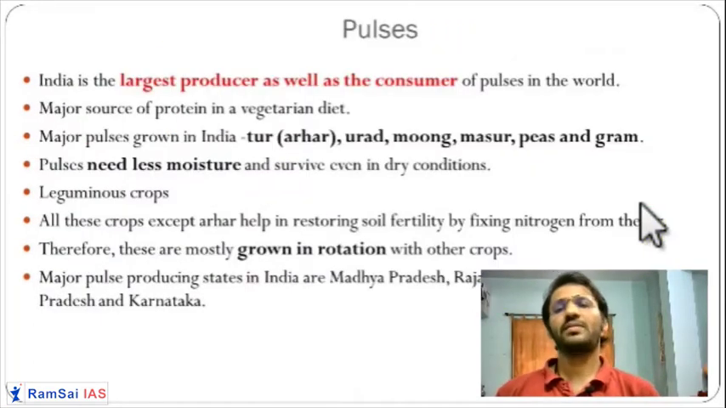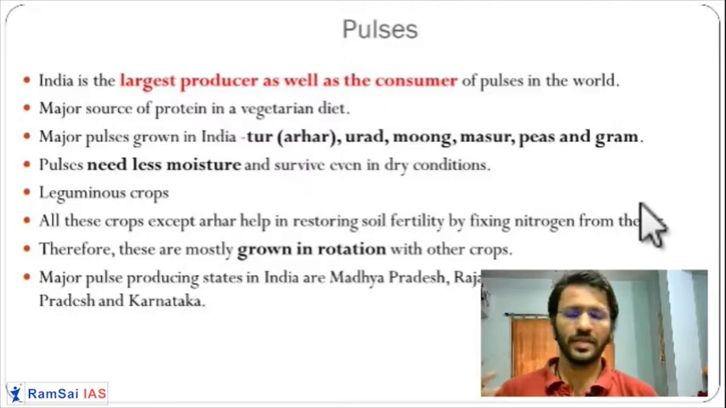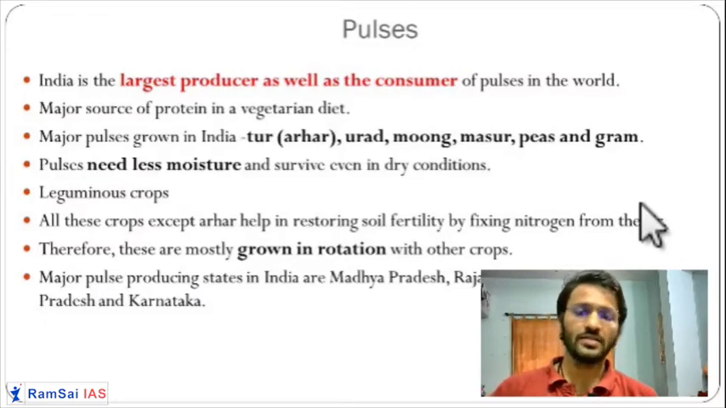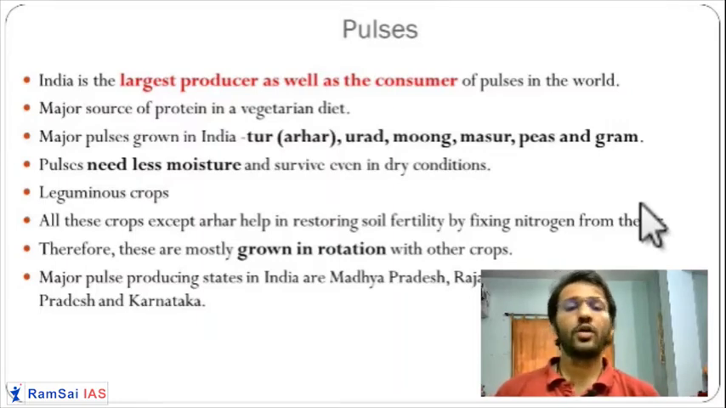Next crop is pulses. Pulses are very important. Without pulses, in India, specifically South India, we cannot eat rasam, you cannot eat dal, you cannot make biryani, you cannot make sambar. So pulses are very important. We have different types of pulses. Some pulses are rabi pulses, some pulses are kharif pulses. Pulses are mostly leguminous crops, so because of that, they fix nitrogen. Except one or two pulses, most of the pulses are leguminous in type.